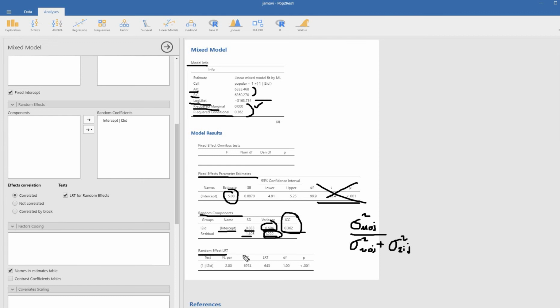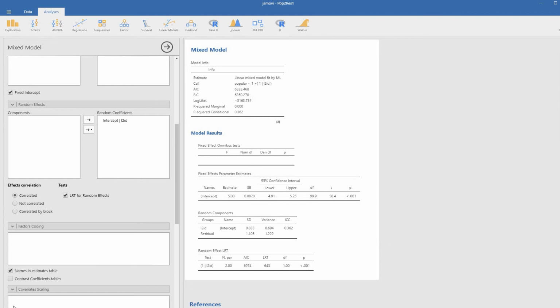Down here, random effect LRT, this is a likelihood ratio test. And so this is effectively testing this variance component for the intercept. So it's basically testing this variance right here. And the null hypothesis is that the variance is equal to 0. So if this is significant, as it is right here, then it's indicating that there's significant variability across our level 2 units, in this case our classrooms, with respect to popularity. And that would be another indicator of evidence of significant clustering going on.